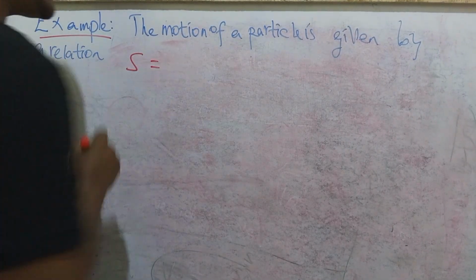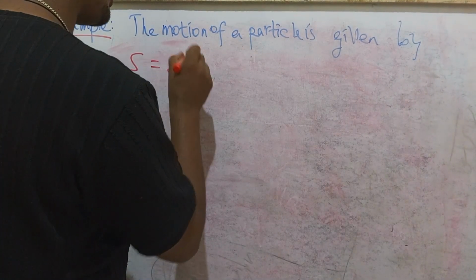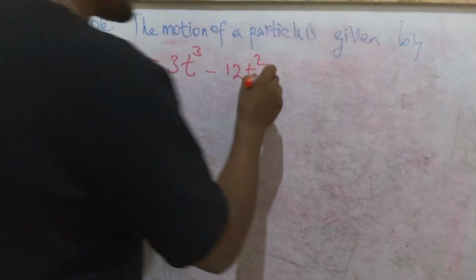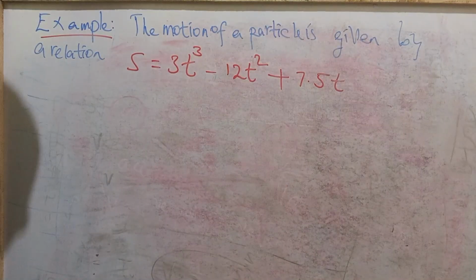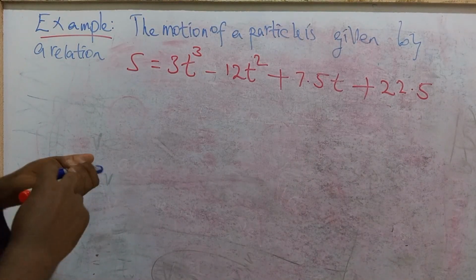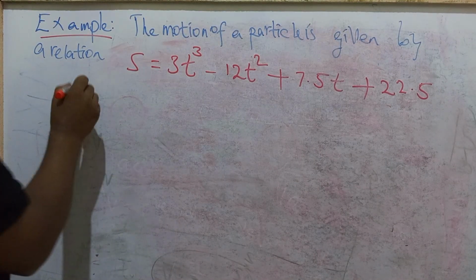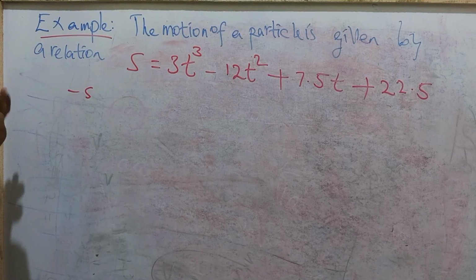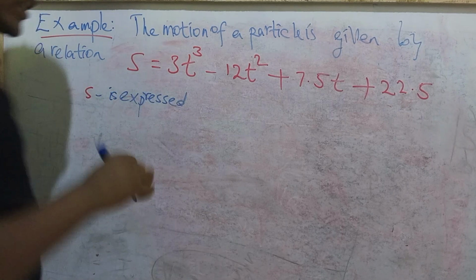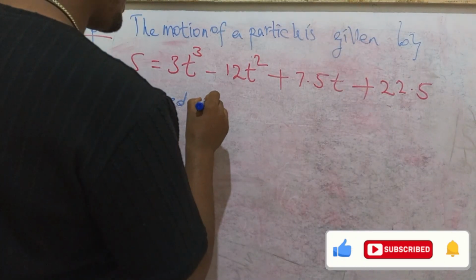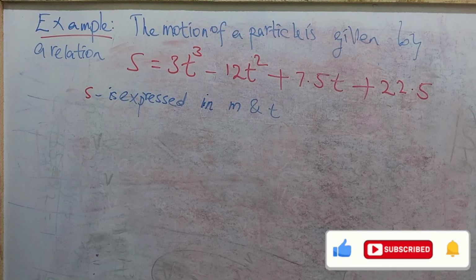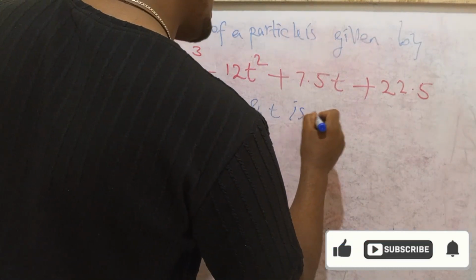Say S is equal to 3t cubed minus 12t squared plus 7.5t plus 22.5, some positive numeric value. S is a displacement here, where S is expressed in meters and t is in seconds.